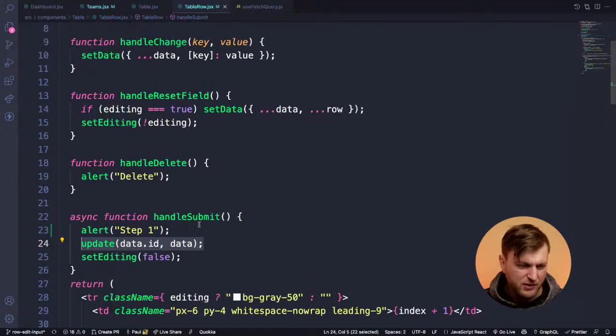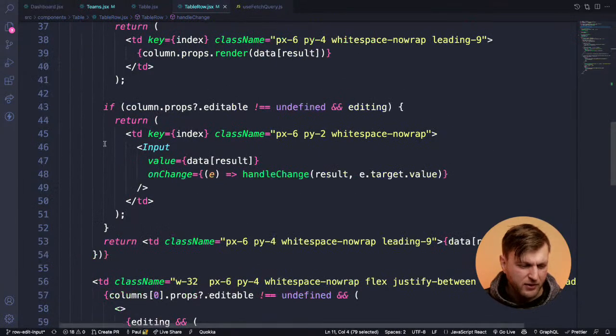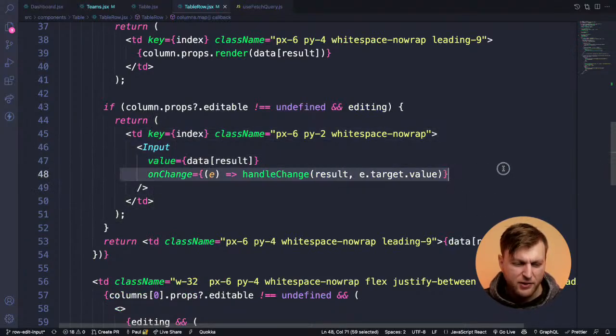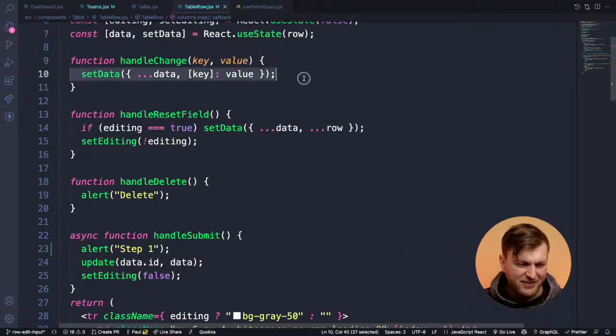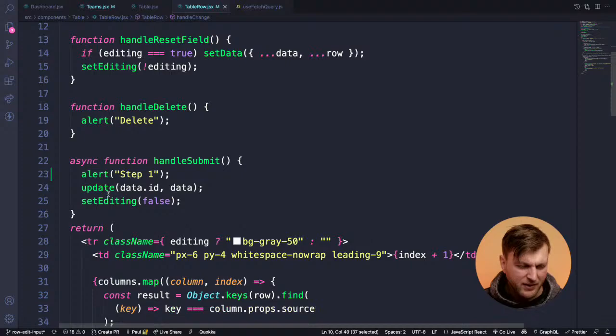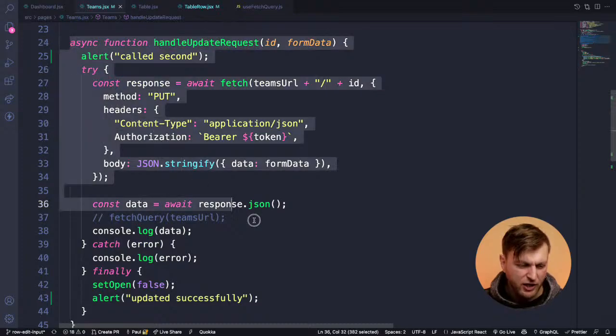And if you could see here, it's the standard. We have handle change. So whenever someone types in the input, we get the value, and that value is saved in state, right? It's saved in data. And then we're passing that state to our Teams handle update request function, and we're making the changes.